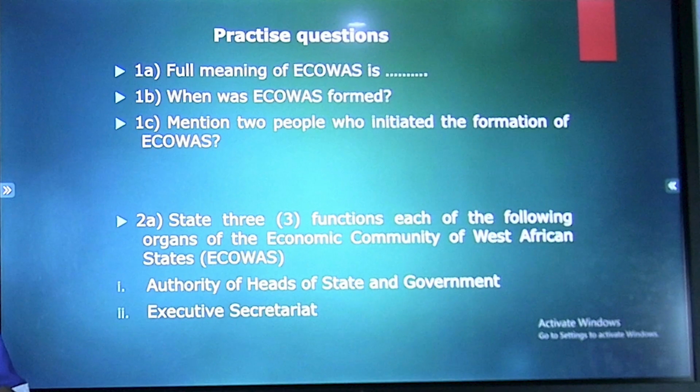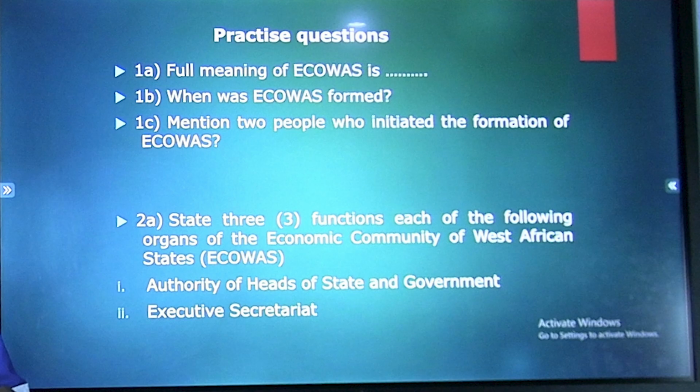Number one: the full meaning of ECOWAS is dash. When was ECOWAS formed? Mention two people who initiated the formation of ECOWAS. Number 2A: state three functions each of the following organs of ECOWAS: Authority of Heads of State and Government, and Executive Secretariat.